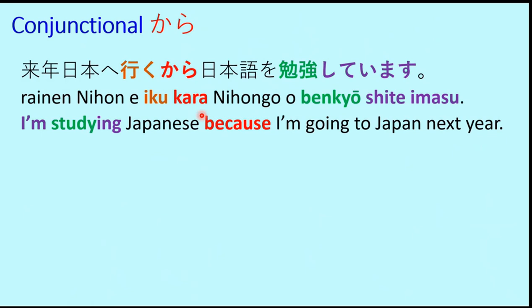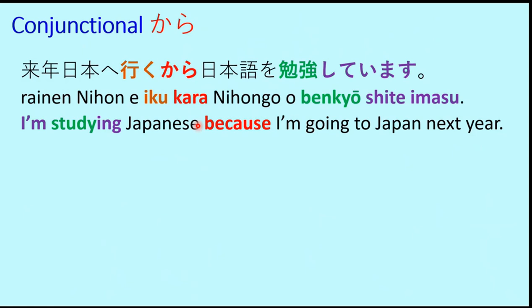So it's the same thing. If you just interchange the sections, then because becomes so. So it depends whether you write the reason before or after in English, but in Japanese, it's always the reason which is before kara, and the consequence is after kara.